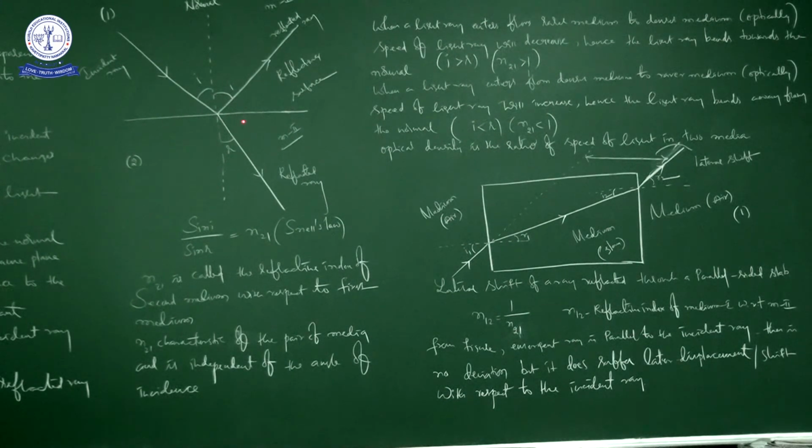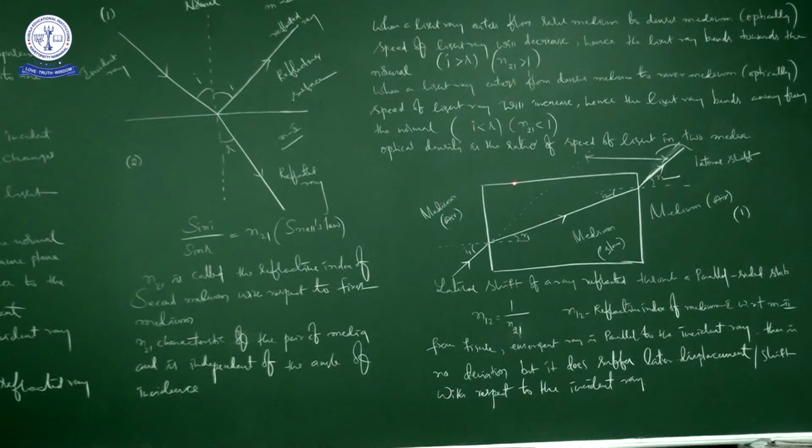In a similar manner, not the same but similar, when light enters from a denser medium to a rarer medium, here the light is traveling from the optically denser medium to the optically rarer medium. In that situation, it bends away from the normal. So these two are the conditions.